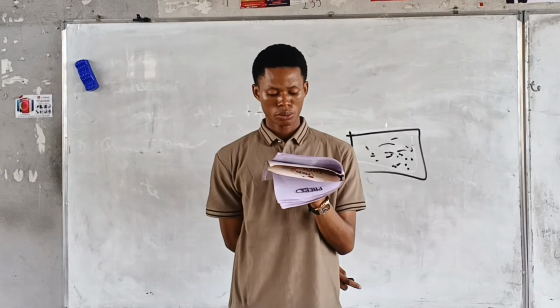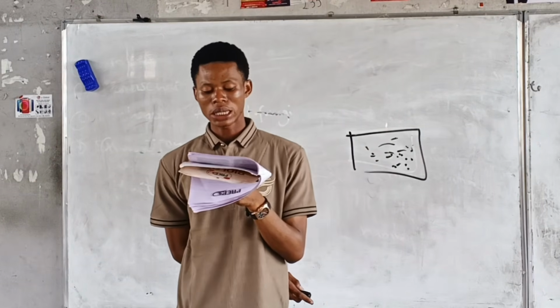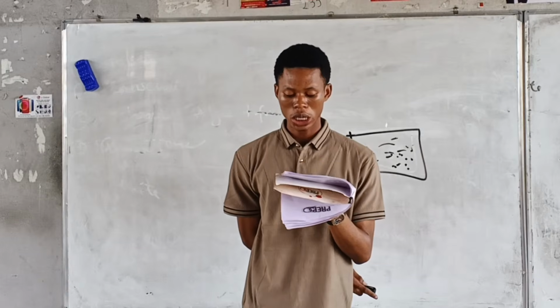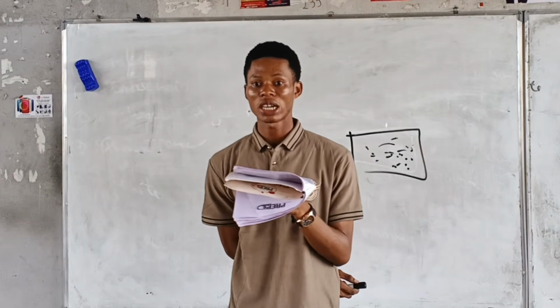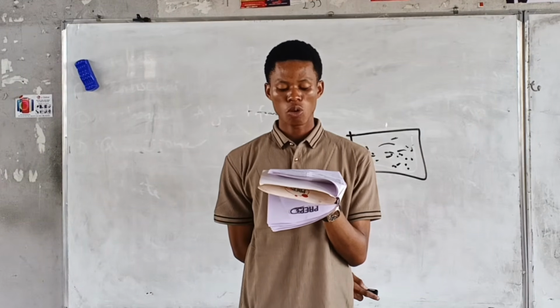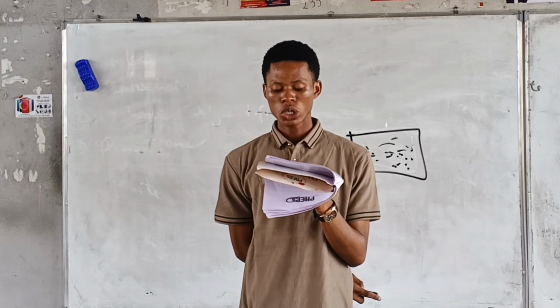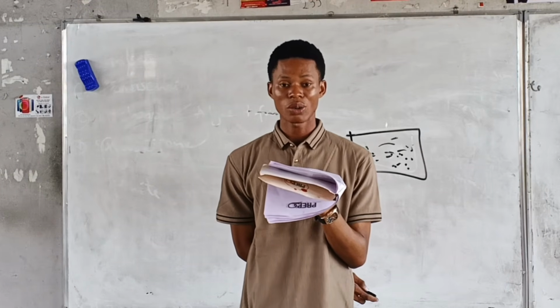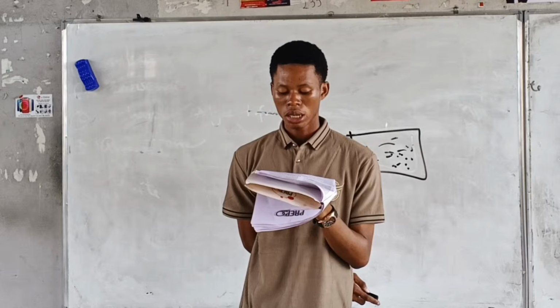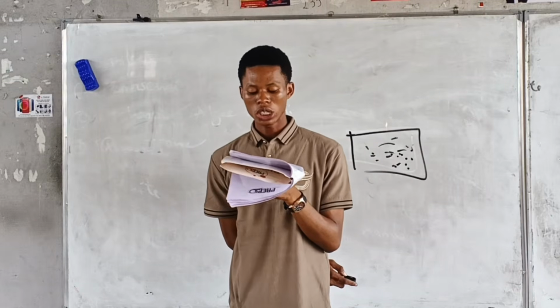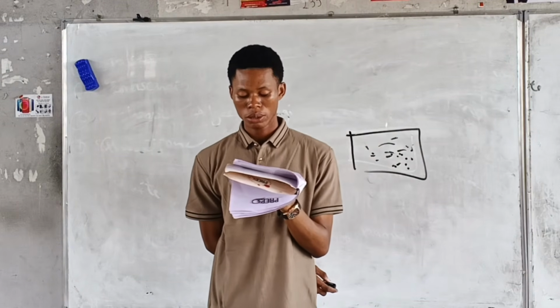The next question. Climax communities in a biotic succession are usually characterized by dash. A. Constant change in the appearance of the communities.